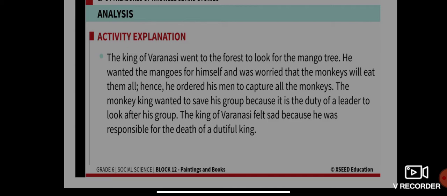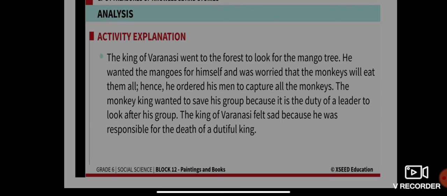The reason why he did was because it is the duty of a leader to look after his group. Because the king also observed the behavior of the king monkey, that he was doing something to protect his group. That is, he was using himself as a bridge so that the other monkeys can cross the water. So the king of Varanasi felt very sad because he was responsible for the death of the dutiful king.